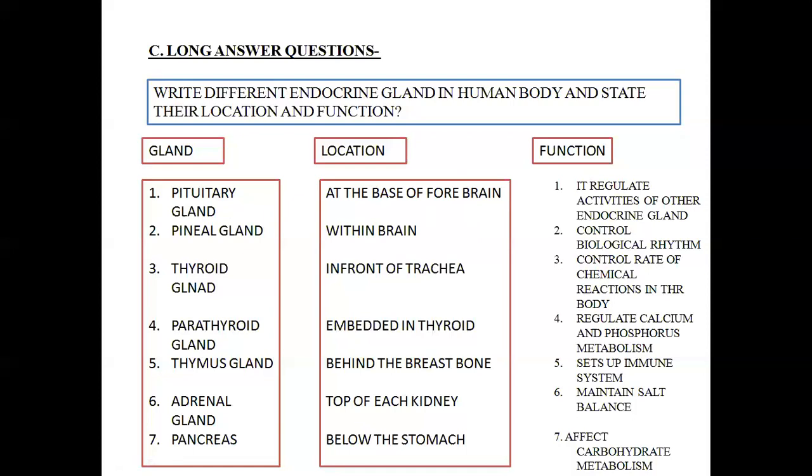Next is the pineal gland. Now, what is the pineal gland? It's a tiny gland which is again located within the brain. And what is the function of this pineal gland? It controls the biological rhythm of the body. Now, what is the biological rhythm of the body? Like, it affects the sleeping pattern, when we will sleep, when we will wake up.